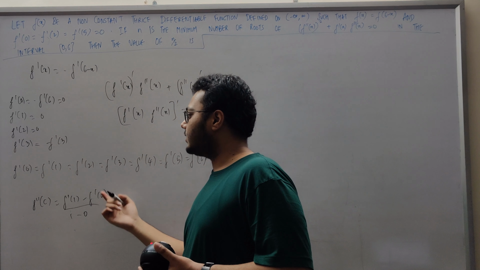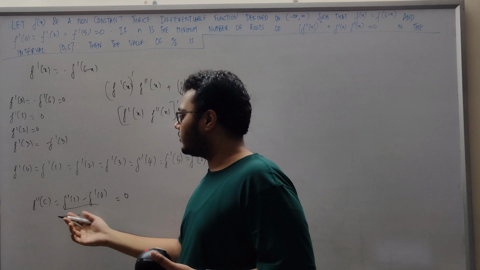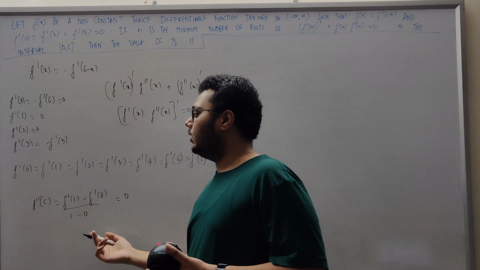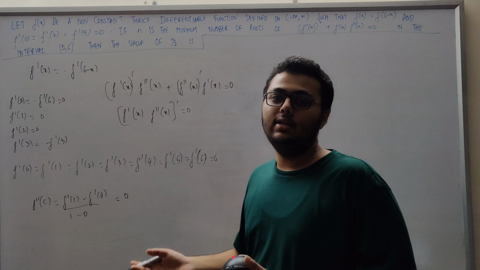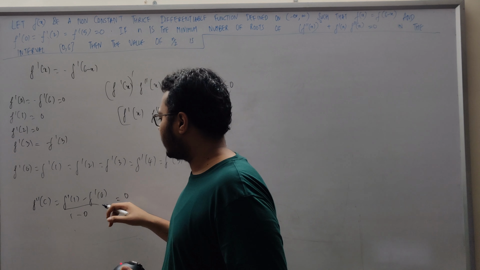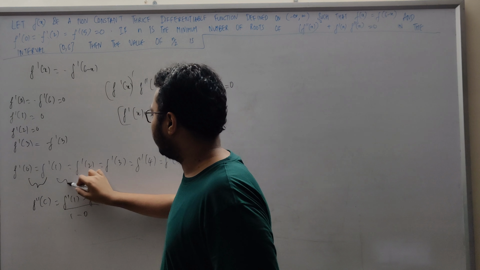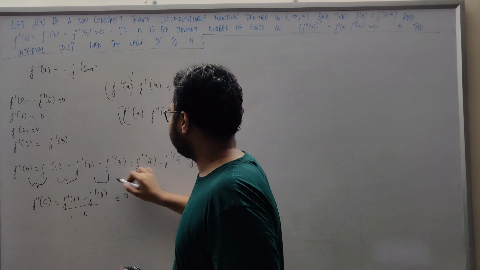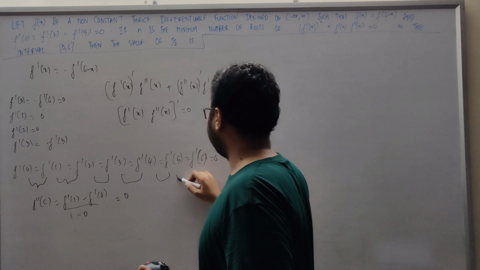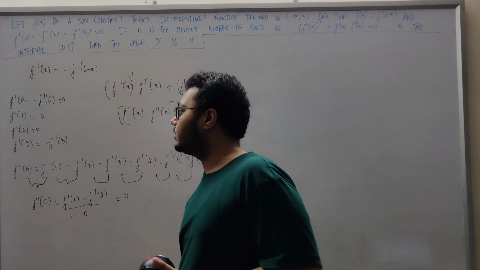So f dash 1 and f dash 0 are equal to 0. So we have some value of c between 0 and 1 at which f double dash c is equal to 0. So between 0 and 1 we have a root. We have one root over here, one root over here. Similarly between these and these. So 1, 2, 3, 4, 5 and 6. So we have 6 more roots.